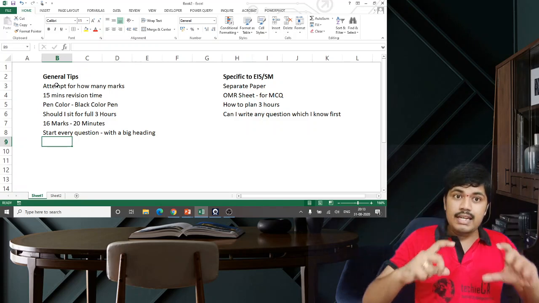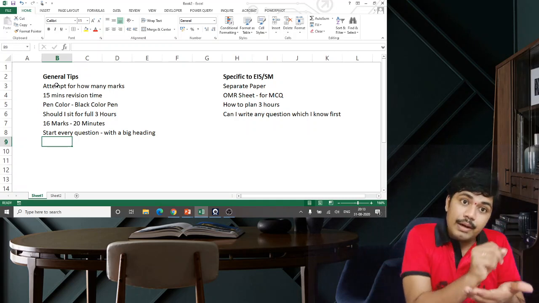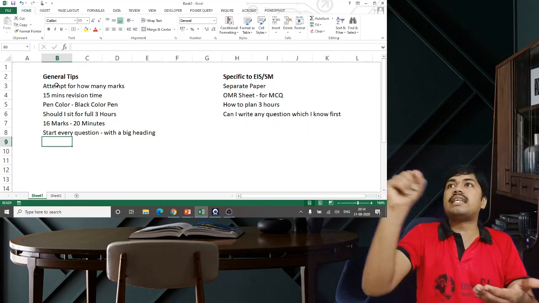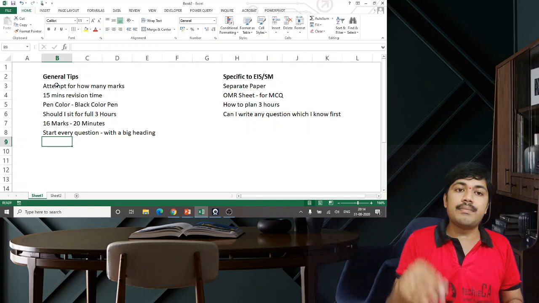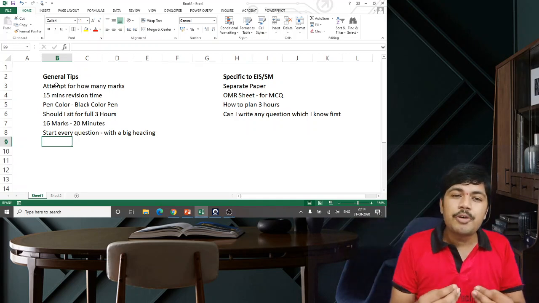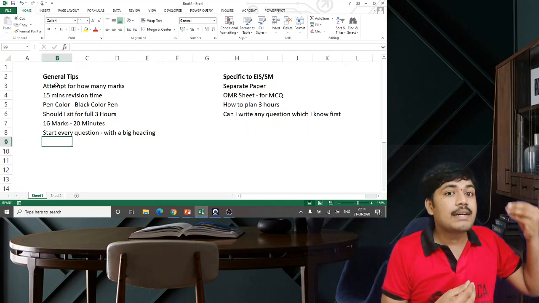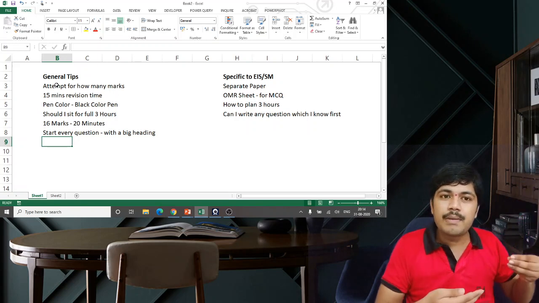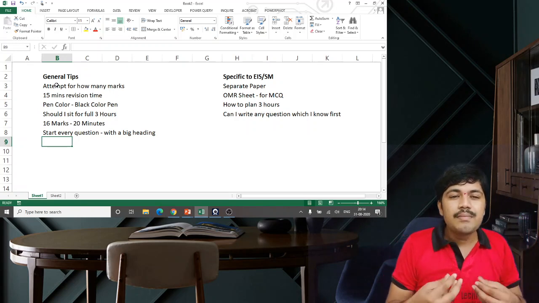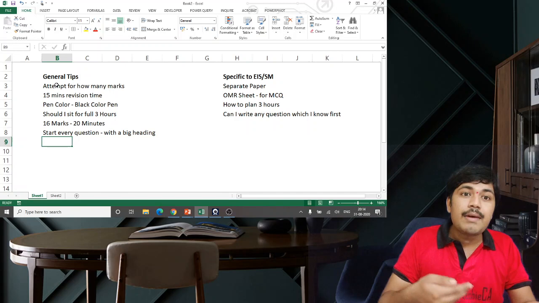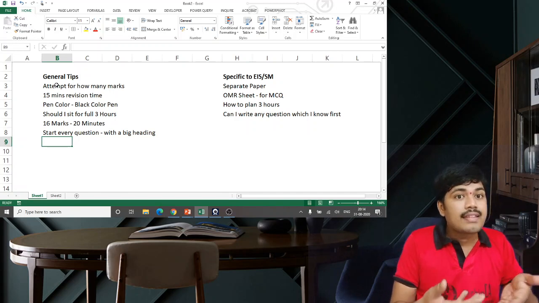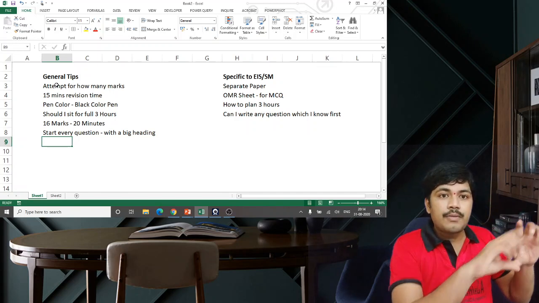Leave 3 or 4 lines gap. Put a big heading: Answer to question number 3. Most of our papers are corrected by senior chartered accountants, maybe old people also. They may overlook it.